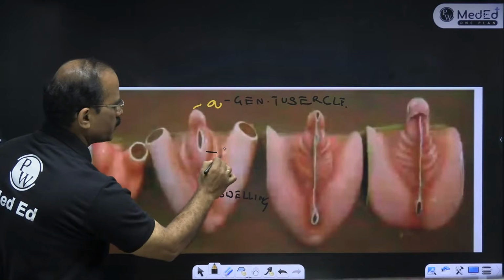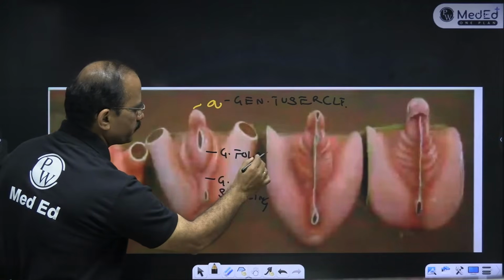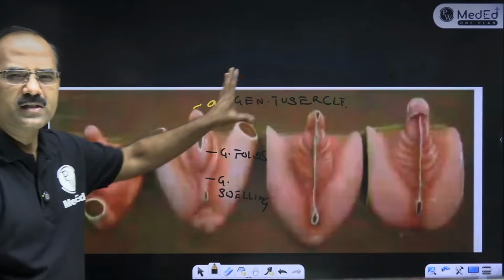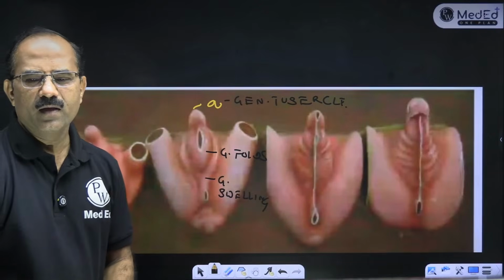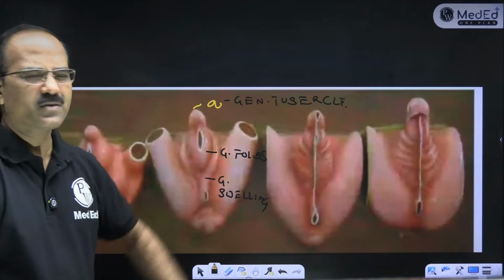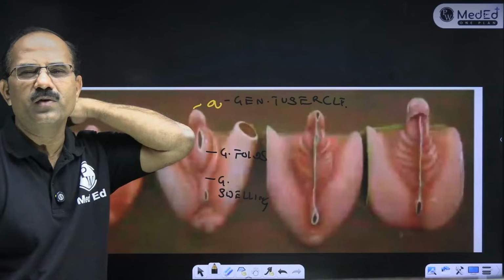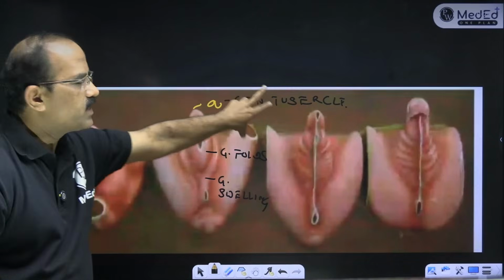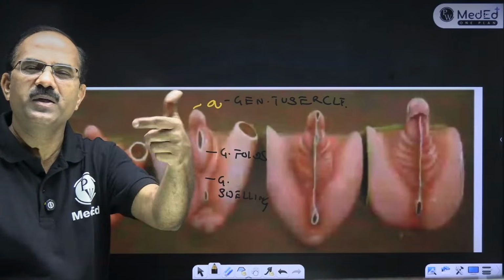And these are the genital folds. So then you have to know what the genital tubercle forms. Yes, BPTH doesn't have this embryology. Fine. So what does the genital tubercle form? In males, the penis; in females, the clitoris.